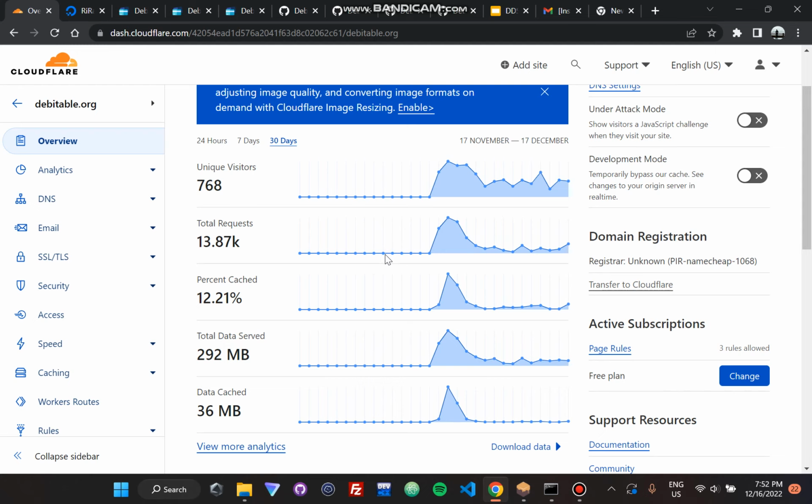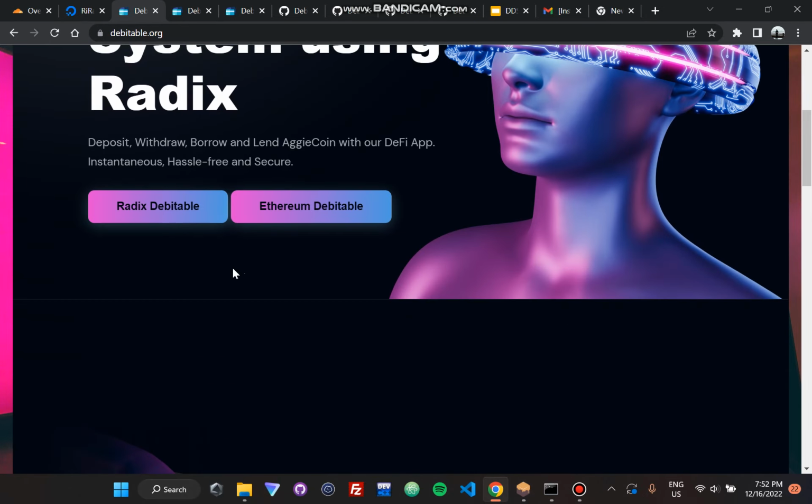Over the last 30 days, I have sent like 13,870 requests just to test this application, the Radix implementation of Debitable, in order to ensure it's working seamlessly.